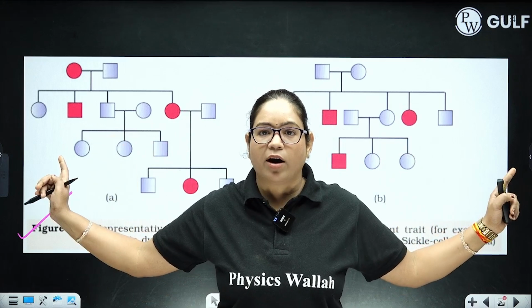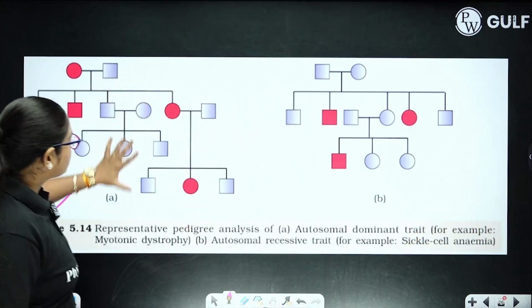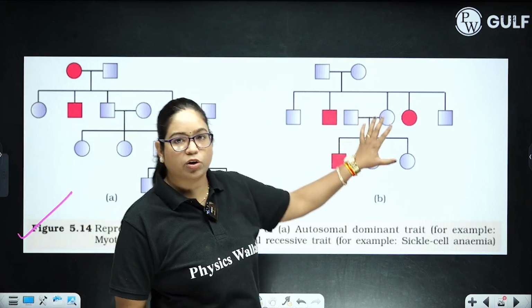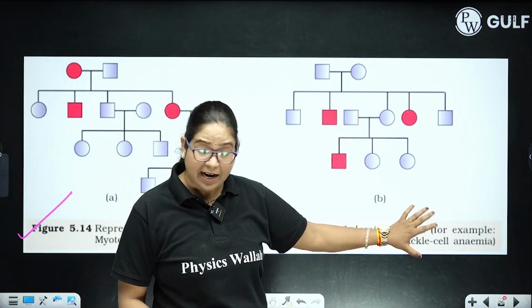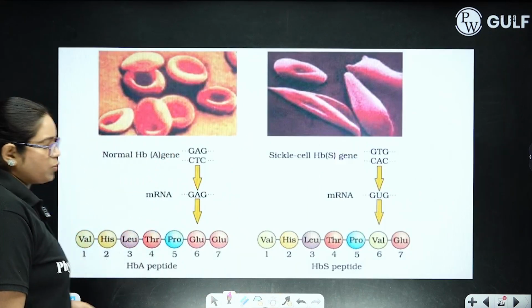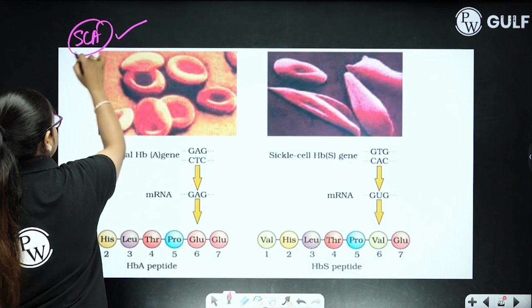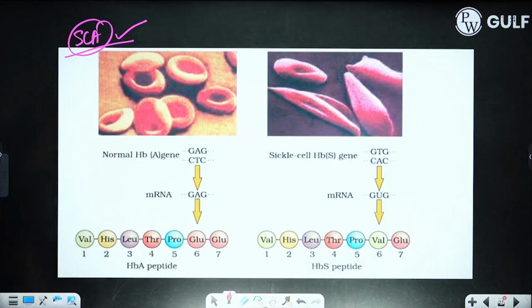But these 2 are the only figures of pedigree analysis given in your NCERT. One is autosomal dominant, another is autosomal recessive disease, right? So do practice and go through this as well. Coming to sickle cell anemia, very important. It is a blood disease, autosomal recessive disease.